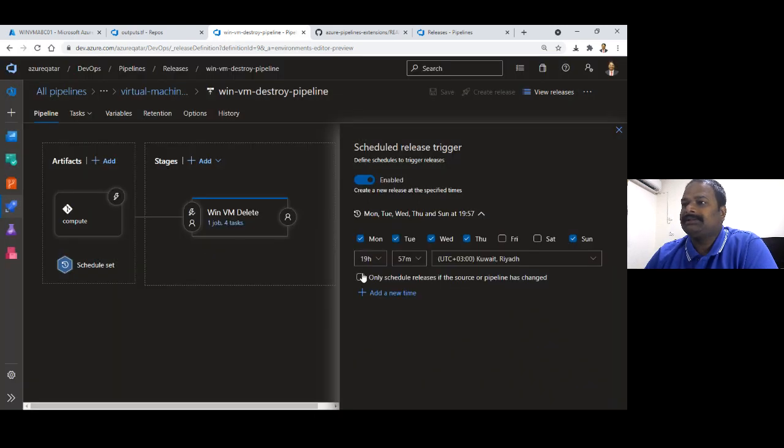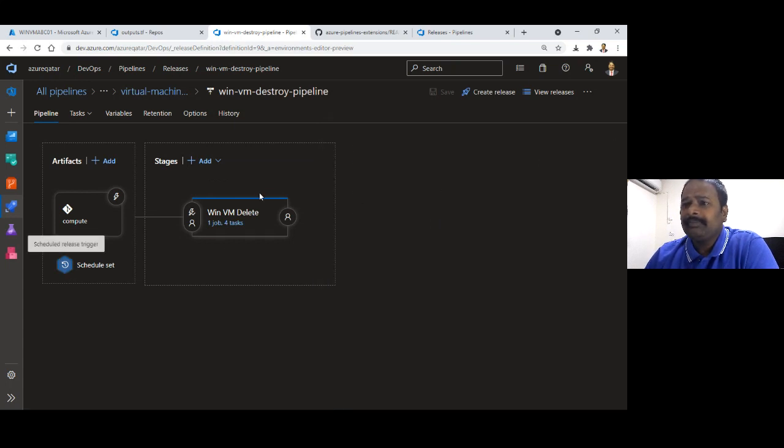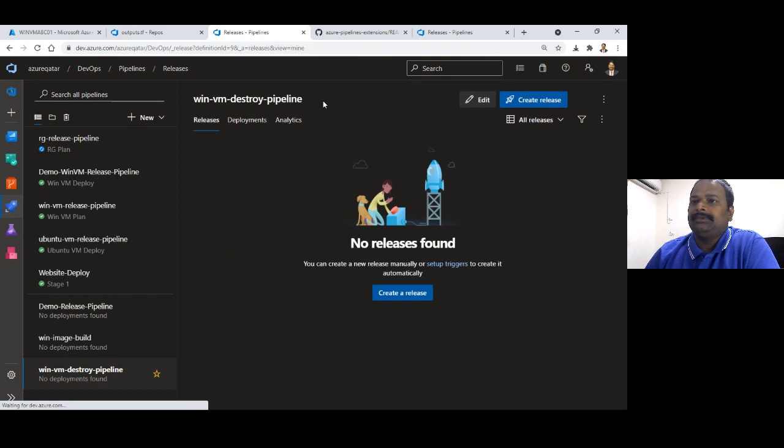I've enabled the scheduling now. This is going to destroy. As I said, as a developer, you want to have your environment created, and in the evening you can have a pipeline scheduled and destroy your environment. So in the VM destroy pipeline, we have set the schedule.